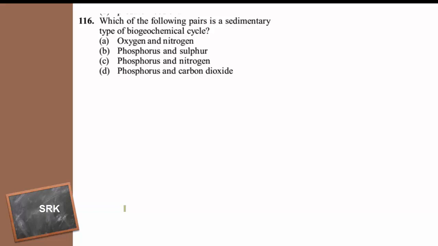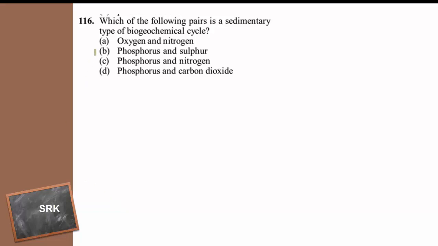That is why the cycles are of two types, gaseous cycle and sedimentary cycle. Nitrogen, oxygen and carbon dioxide are gases, and the circulation of these gases represents gaseous cycle, whereas sulfur, phosphorus or calcium represent sedimentary cycles.